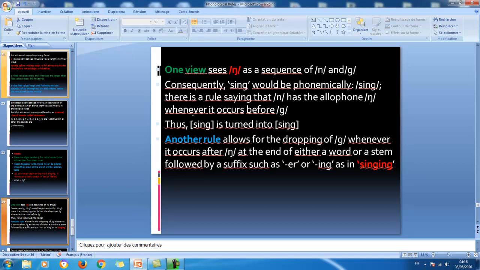Another rule here allows for the dropping of g whenever it occurs after n at the end of either a word or a stem, followed by a suffix such as er or ing, as in singing. When we have this g following n in words like this one, we tend to omit the g. We say singing here. We don't say sing-g-ing. So just repeat this one, it's easy.